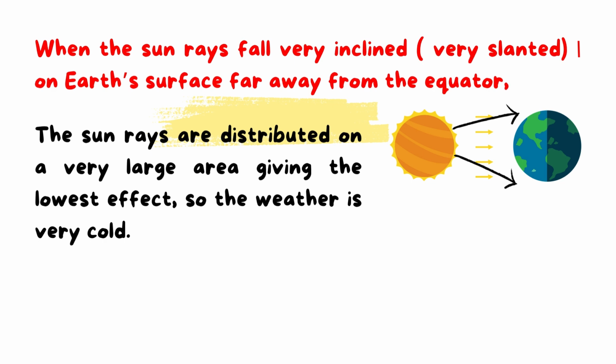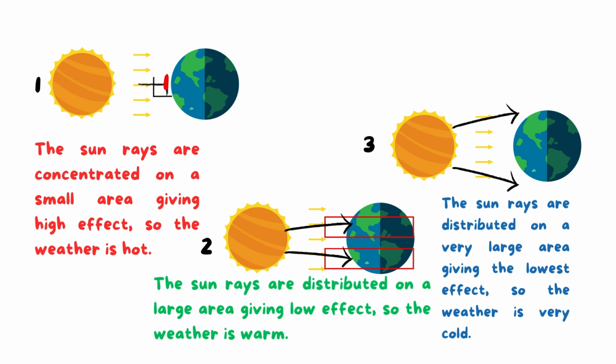So here, if the sun rays are concentrated in a small area, this is very hot weather. If the sun rays are semi-inclined or semi-slanted, these rays distribute on a large area, so the effect will be low, yes, and the weather will be warm.